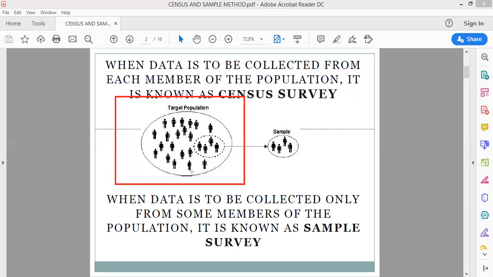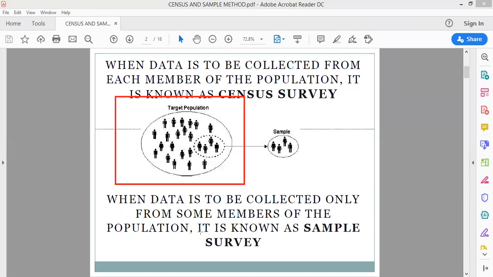Suppose there are 1200 students in our school and I want to know the addresses of all those 1200 students. So I am doing this study on all 1200, which means I am not leaving anybody.